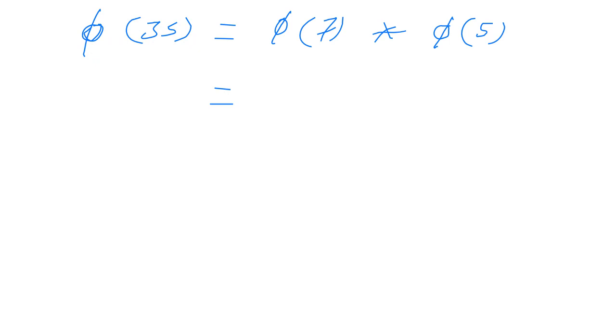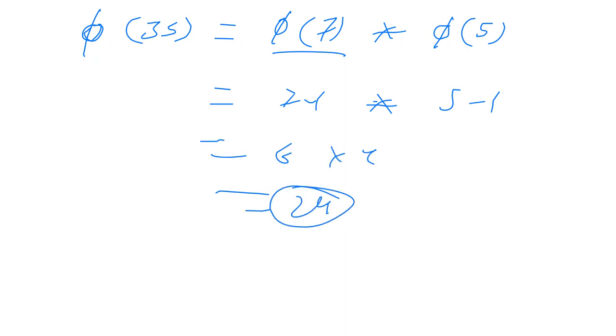So 7 and 5 are prime numbers. So for prime numbers, Euler's totient function says that it is n minus 1, that is 7 minus 1 into 5 minus 1, that is 6 into 4, 24. So in case of numbers which are not prime, it is not n minus 1, it is not 34, it is 24 here. It could be 12 somewhere, 10 somewhere, 8 somewhere, etc.